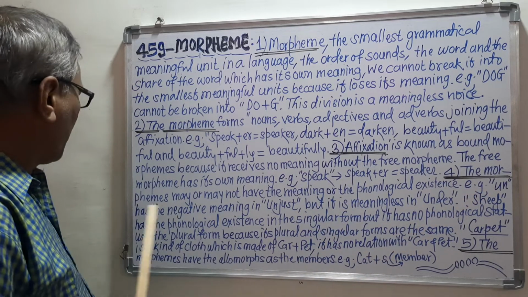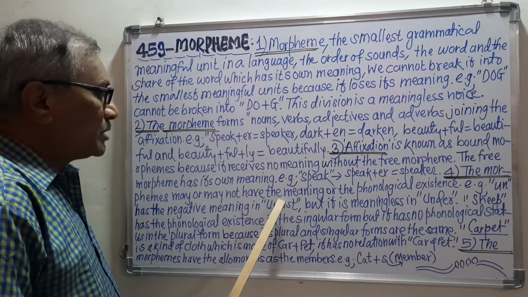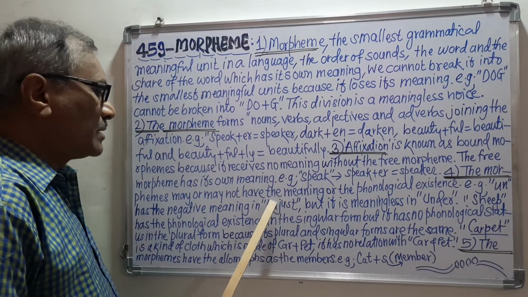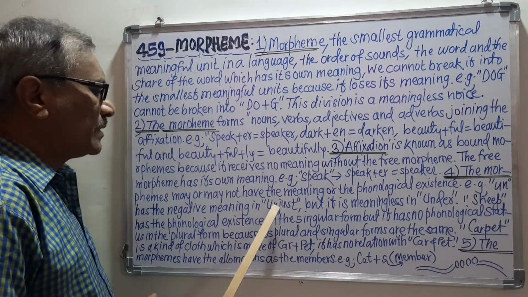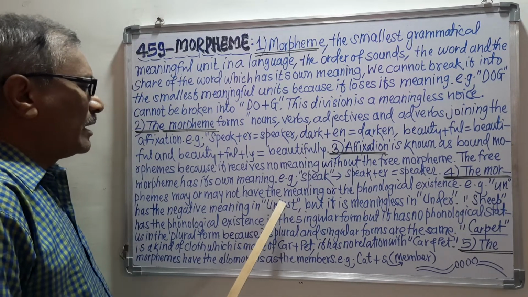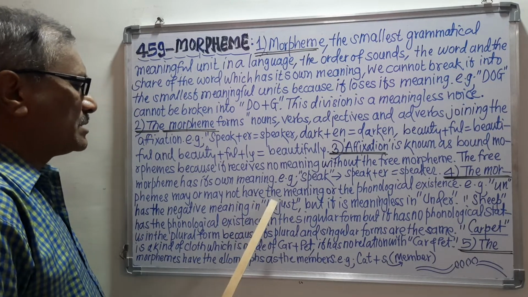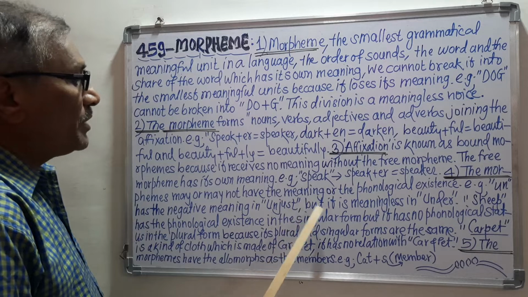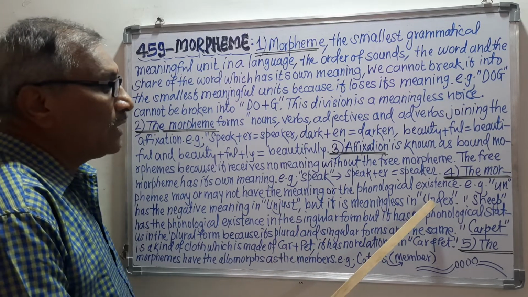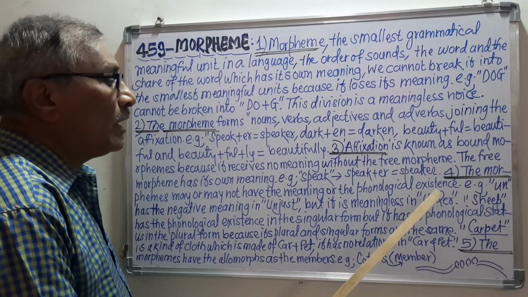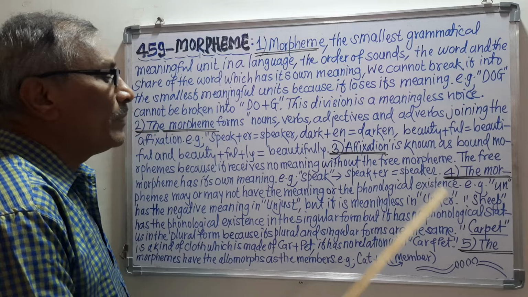So un has a negative meaning in unjust, because just is a positive word, but when un is added, the word becomes unjust, and that's why it is negative. But it is meaningless in under. When we take this un in the word under, it has no meaning at all.